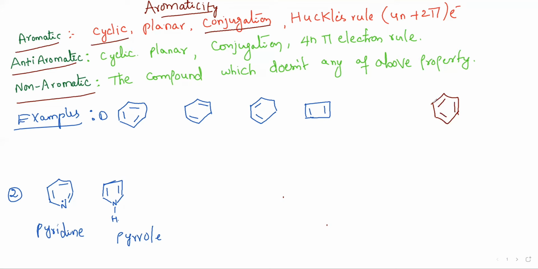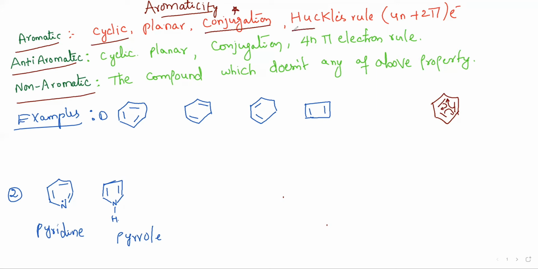if the p orbitals are aligned in the same direction, then the pi electrons will move from one place to another place, and those pi electrons will move throughout the ring. That phenomenon we call the delocalization process. So that is conjugation. In a simple way, the movement of pi bonds from one place to another place is called conjugation. That we can see only in the case of conjugated double bonds, which means the double bonds should be at alternate positions, like double bond, single bond, double bond, single bond, like that.